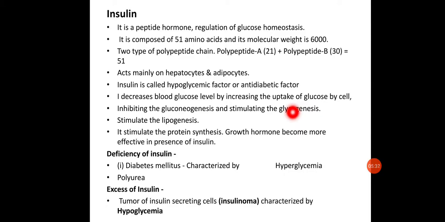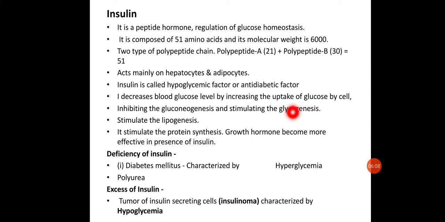Next, insulin is called a hypoglycemic factor or anti-diabetic factor. The main function of insulin is to regulate the concentration of glucose. It is responsible for decreasing the glucose level in the blood, and hence it is called an anti-diabetic factor. It functions against glucagon and against the corticoids. It decreases the glucose concentration in the blood and hence is called an anti-diabetic factor.